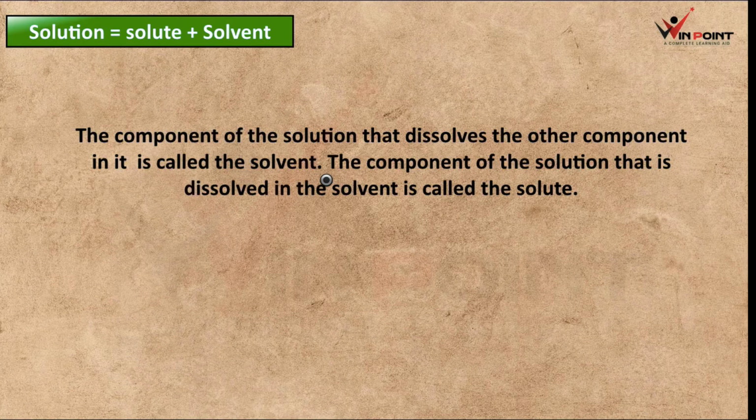For example, if we are adding salt into water, salt is dissolving in the water, right? Salt is dissolving in water, then salt is solute, water is solvent. The component of solution that is dissolved in the solvent is called the solute. The component that dissolves the other component in it is called the solvent. Water dissolves salt in it. Salt is dissolved in the solvent, so it is called solute. Or you can say that in a solution, which is less in amount, that is solute, and which is more in amount, that is solvent.